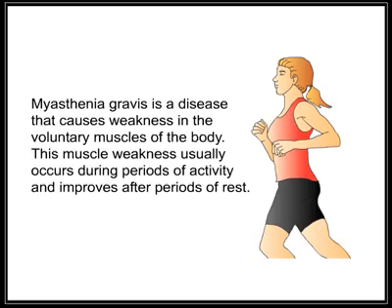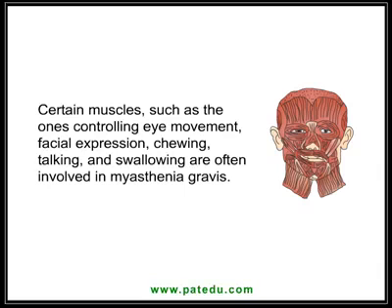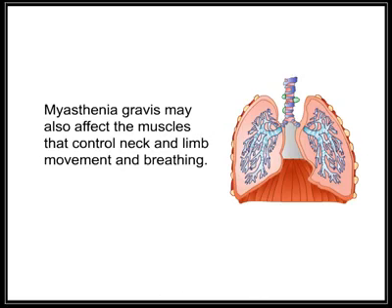Myasthenia gravis. Myasthenia gravis is a disease that causes weakness in the voluntary muscles of the body. This muscle weakness usually occurs during periods of activity and improves after periods of rest. Certain muscles, such as the ones controlling eye movement, facial expression, chewing, talking, and swallowing, are often involved in myasthenia gravis. Myasthenia gravis may also affect the muscles that control neck and limb movement and breathing.